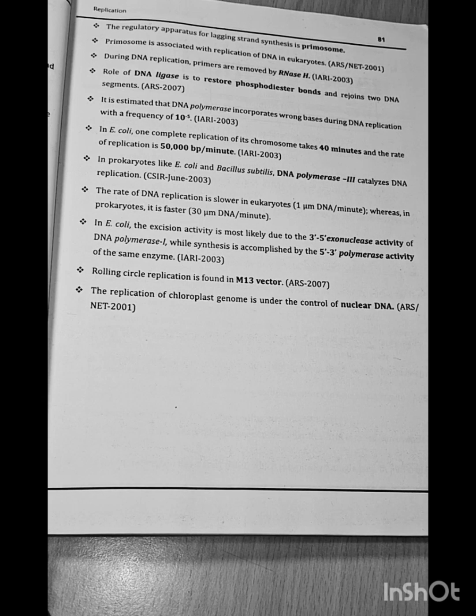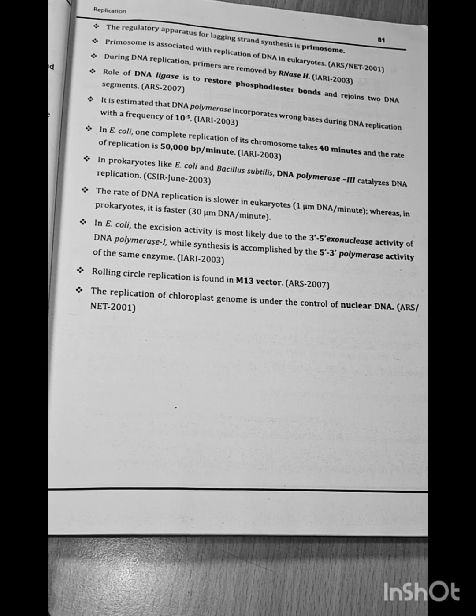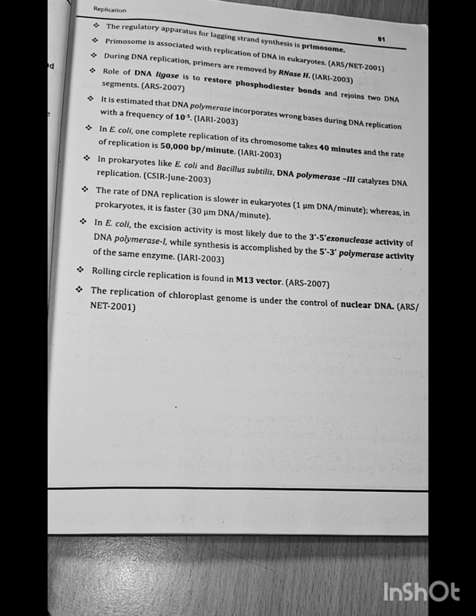CSIR June 2003 question. The rate of DNA replication is slower in eukaryotes, 1 microgram DNA per minute, whereas in prokaryotes it is faster, 30 microgram DNA per minute. In E. coli, the excision activity is most likely due to the 3' to 5' exonuclease activity of DNA polymerase 1, while synthesis is accomplished by the 5' to 3' polymerase activity of the same enzyme.